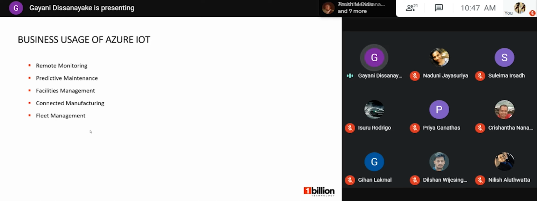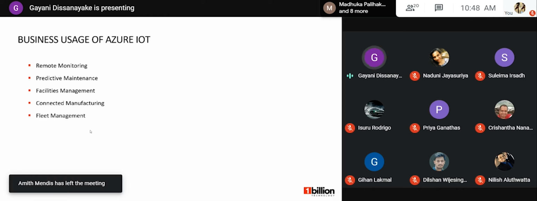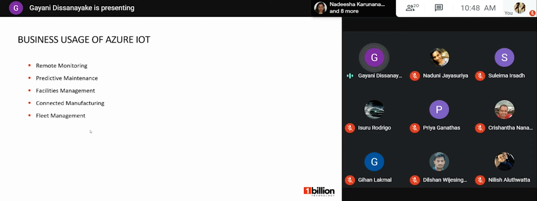Then we have predictive maintenance. Especially the manufacturing industry uses predictive maintenance. They use it to monitor different tools and plan for maintenance based on the telemetry data. It helps us to prevent failing devices. Then facility management. It is also combined with remote monitoring to optimize energy usage. The next one is connected manufacturing.